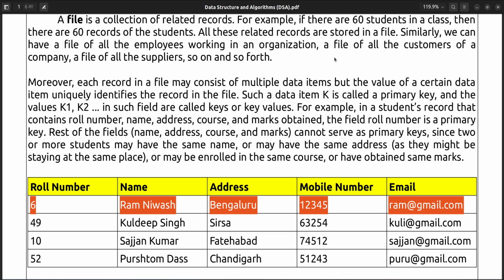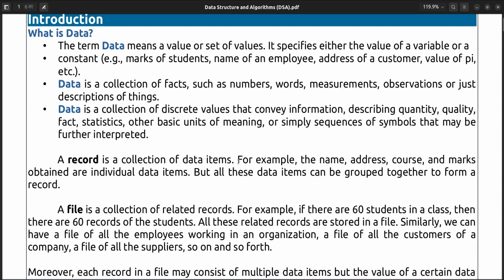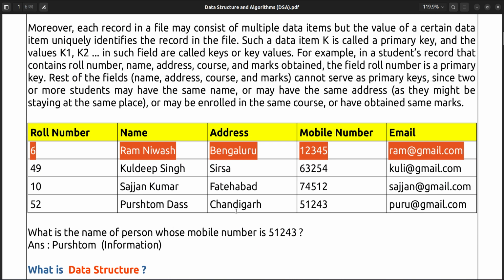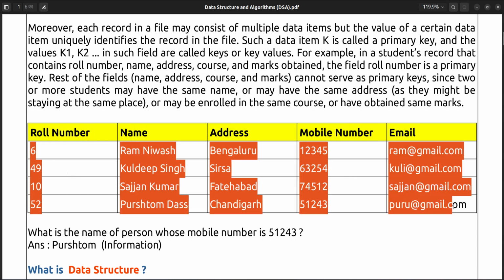That is called data items. What are data items? For example, the name, address, course and marks obtained are individual data items. So 6, name, address, mobile number, roll number, email are data items, and this complete form is a record.